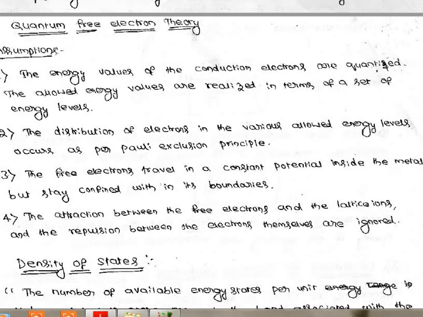Then the remaining third and fourth are common. You know that the electric potential produced by the metal will be common, that is constant throughout the metal, and hence it is neglected, the third one. The free electrons travel in a constant potential inside the metal but stay confined within its boundaries, so hence it is neglected, as we have already discussed in the classical theory assumptions. And the last one is common: the attraction and repulsion between the charge carriers are considered to be neglected.